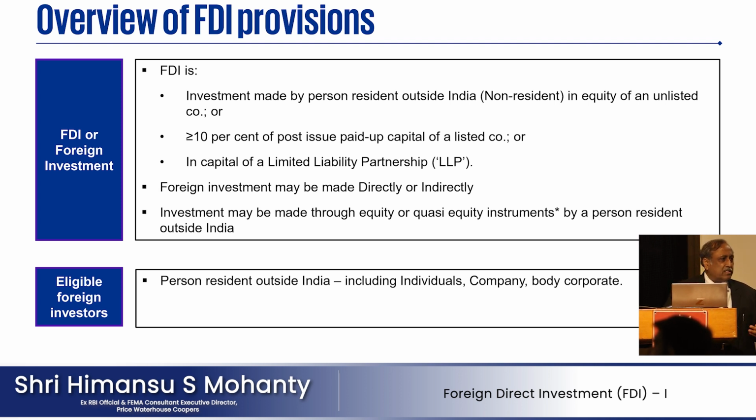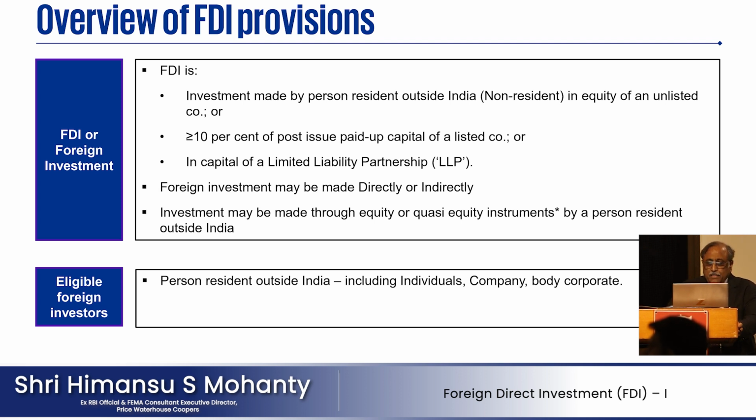That there could be warrants, there could be convertible debentures, there could be other convertibles. उसके हिसाब से जब full conversion हो जाता है, उसके बाद जो fully converted capital अगर 10% से ज़्यादा है, only then it is considered as FDI. Otherwise, it is FPI, foreign portfolio investment. Less than 10% is not considered as FDI. In capital of a limited liability partnership में अगर पैसा लगाते हैं तो that also is covered now.